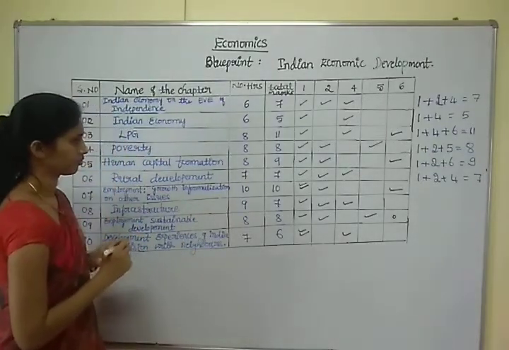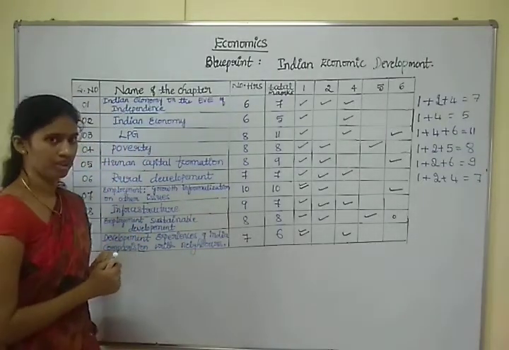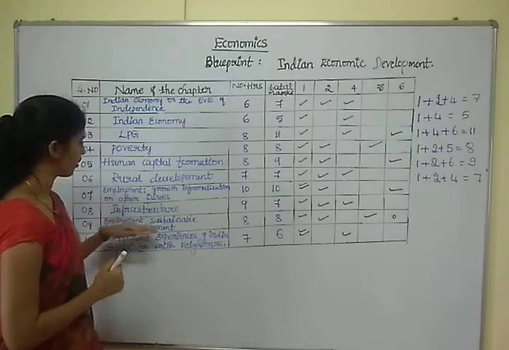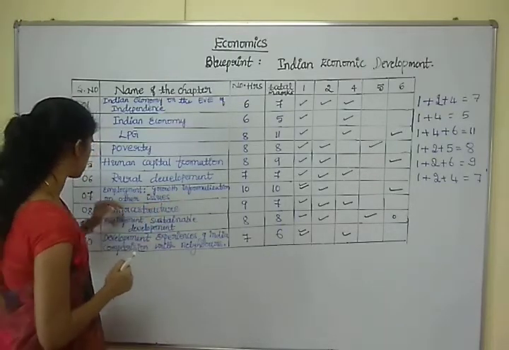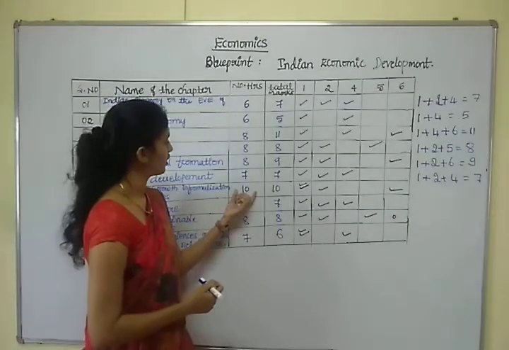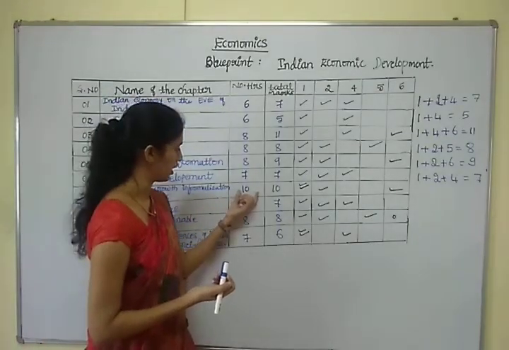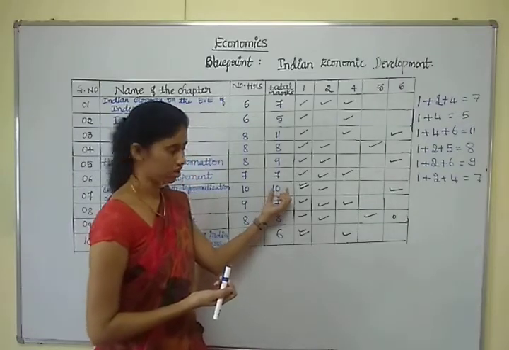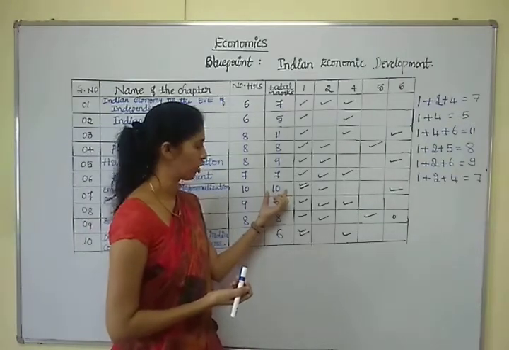Next is the 7th chapter. The 7th chapter name is employment, growth, informalization and other issues. So total hours to explain this chapter is 10 hours and allocated marks is 10 marks. Okay, it's a very important chapter.